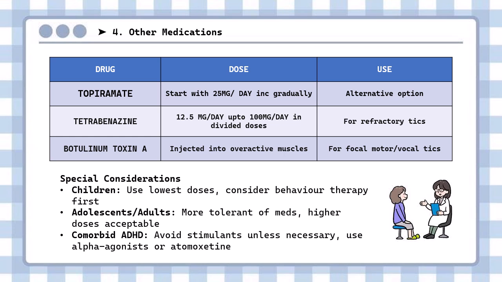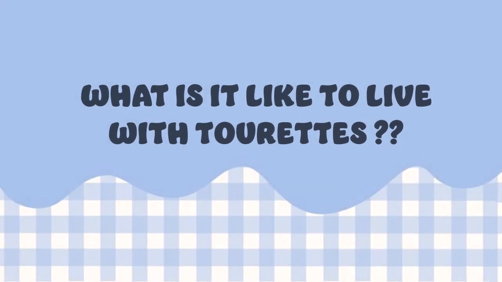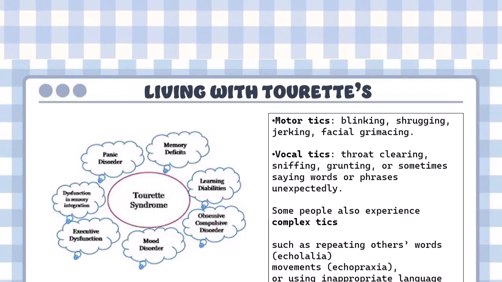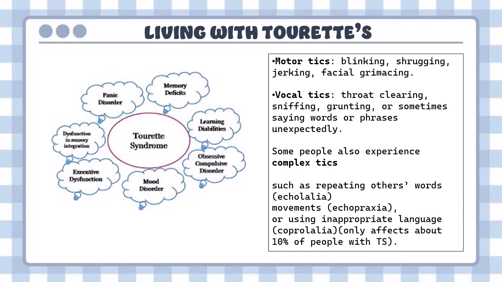And this brings us to the next question: what is it like for a person to live with Tourette syndrome? Living with Tourette's comes with the presence of tics, which can often be looked down upon. We have seen motor, vocal, complex, simple, all sorts of tics. Tourette syndrome also comes with panic disorder, memory deficits, learning disabilities, obsessive compulsive disorder, as we've discussed earlier, mood disorders, executive dysfunctioning, and dysfunction in sensory integration. These all contribute to a major amount of complications occurring in day-to-day life activities.